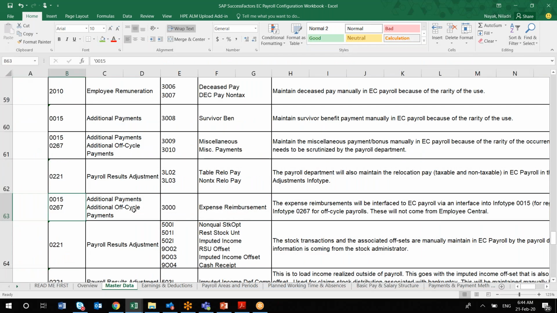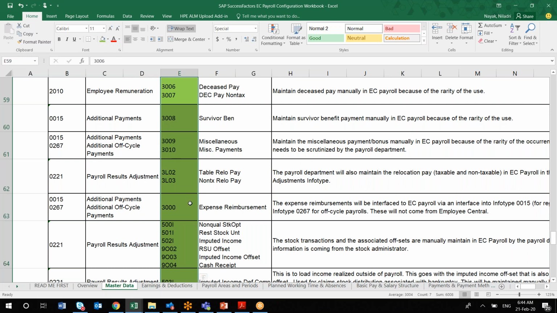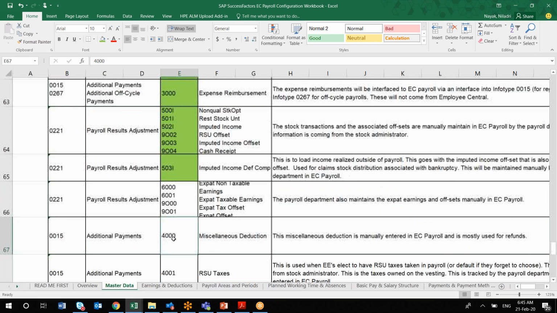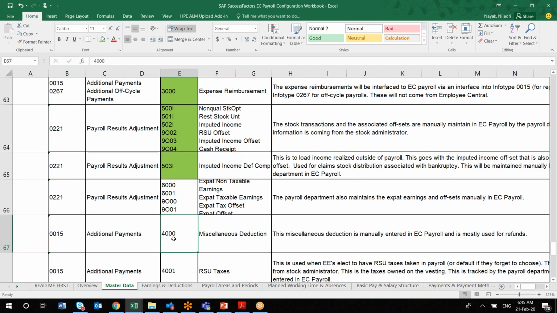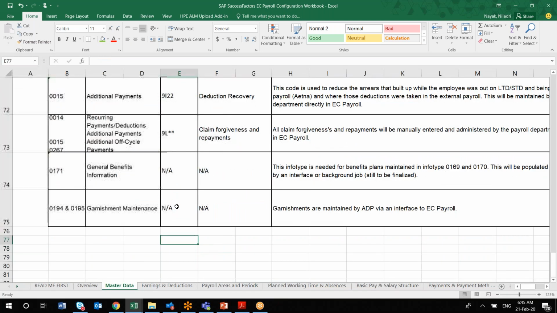Okay, so this sheet is all about your master data. In column E, whatever you have seen, this is just a sample example. Here you have to mention the customer-specific wage types. This is not final, so you have to just remove it, and whatever the client is using under a particular input type, this list you have to discuss with the client and see what things they are using. It may happen that some of the wage types might be obsolete and no longer used, then there is no need to capture them in this particular worksheet.